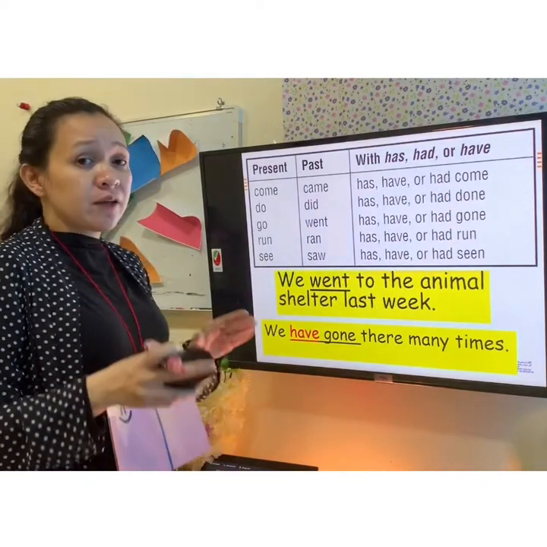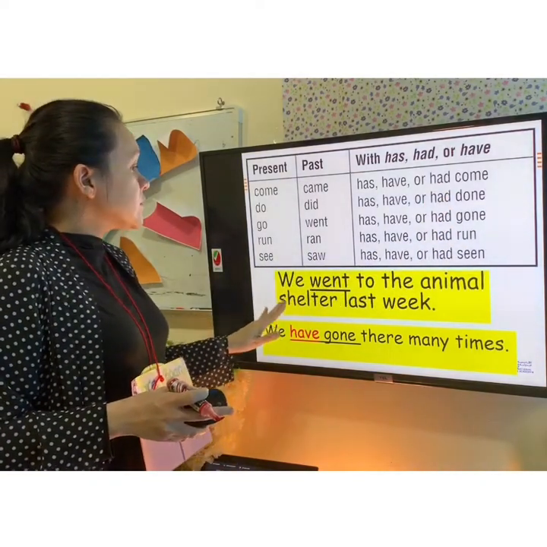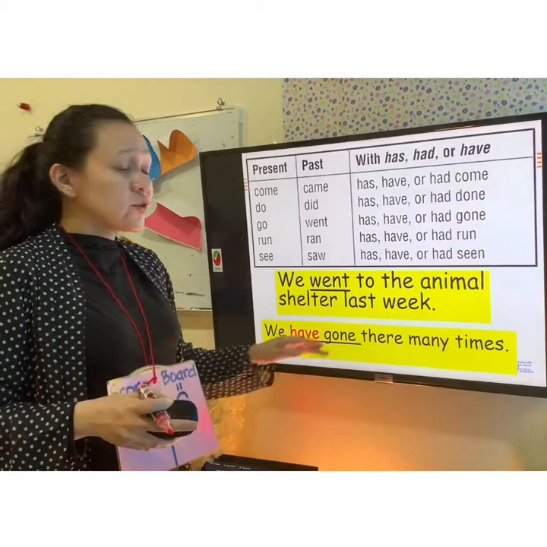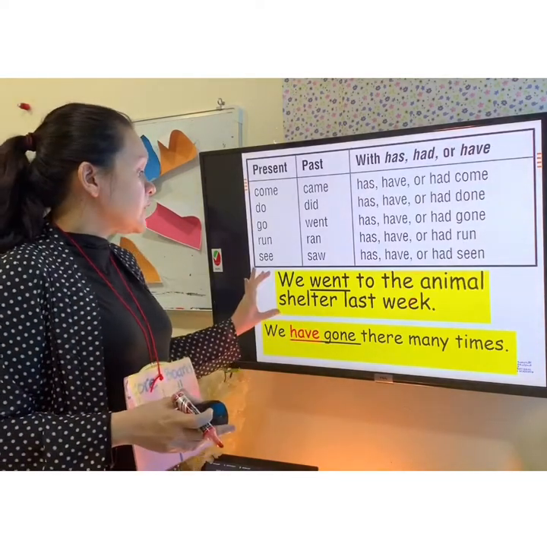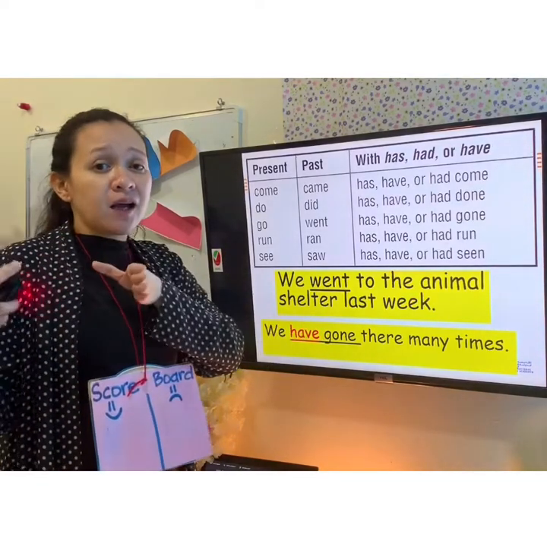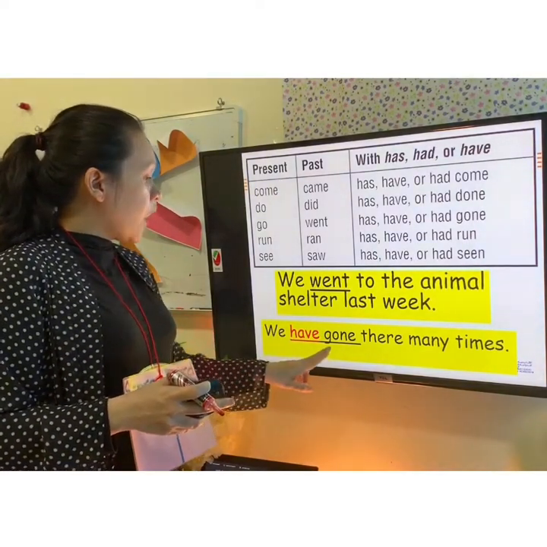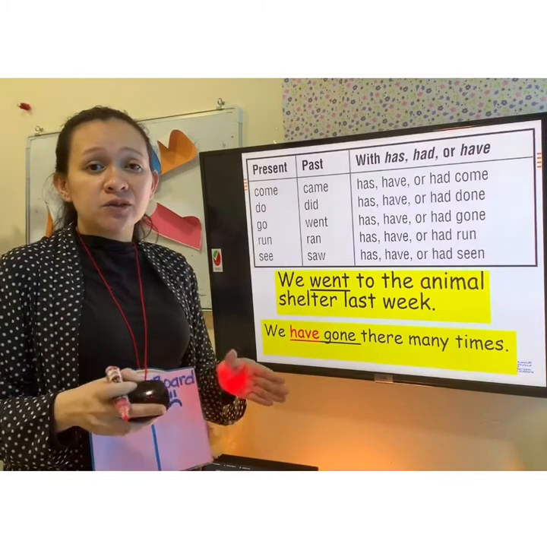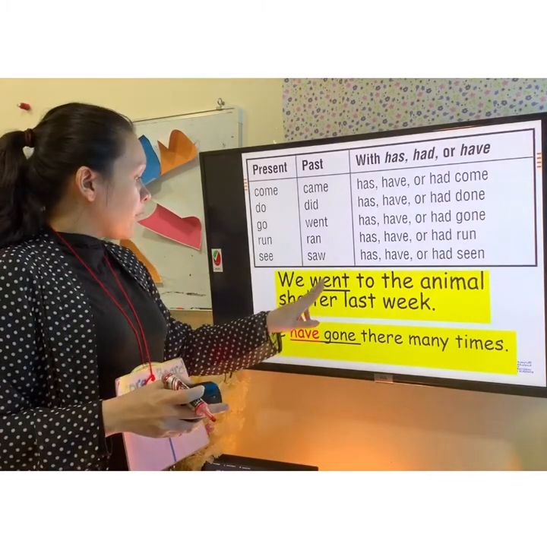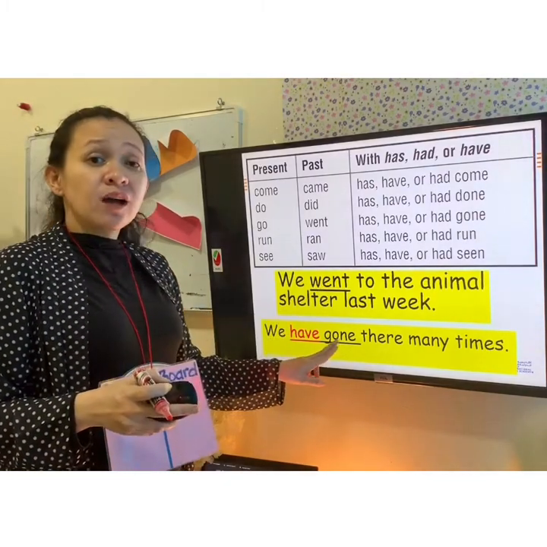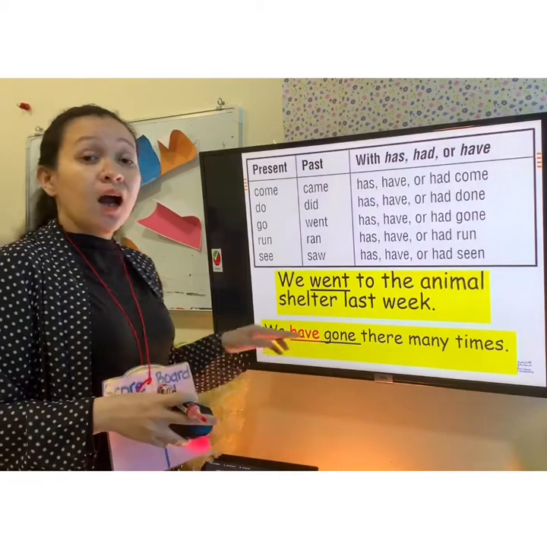Now let's check the sentence. We went to the animal shelter last week. So this sentence happens in the past. Now we are going to use the word have. We have gone there many times. So if you've noticed, from went, it becomes gone because of the word have.